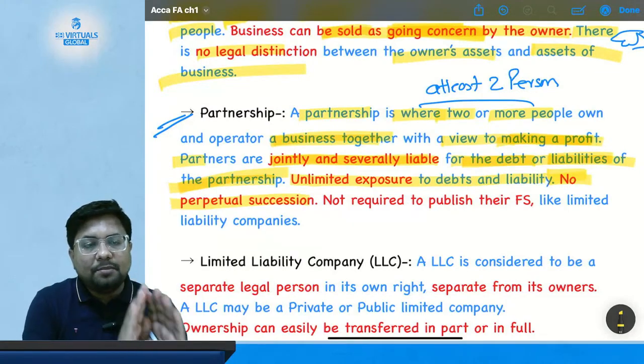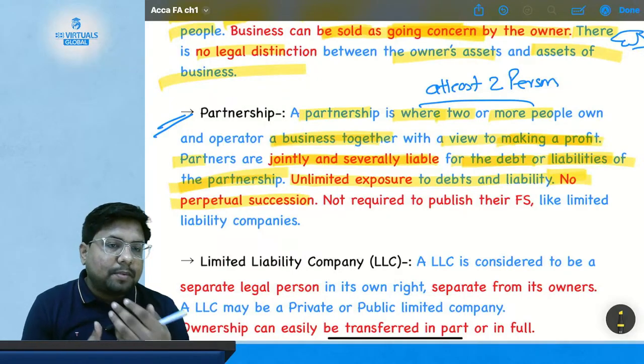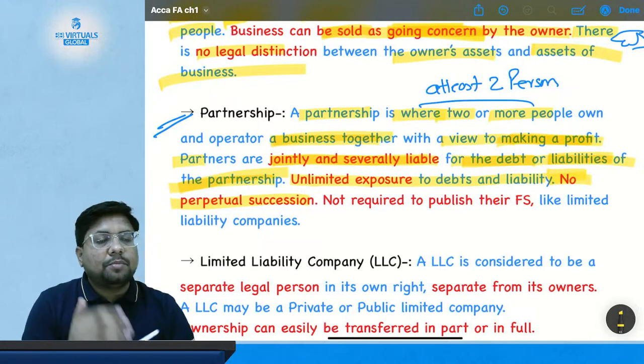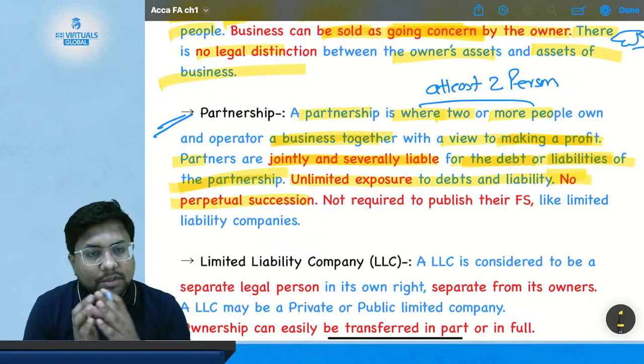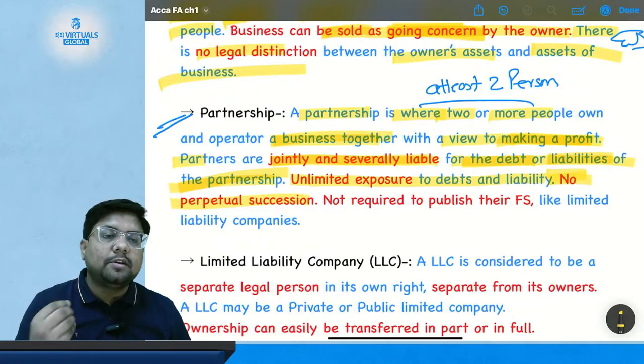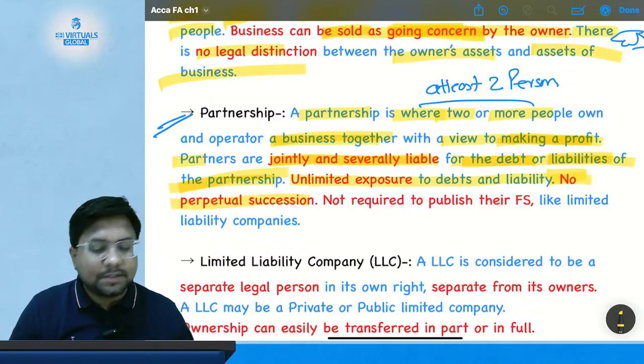A died and only B is left, so it becomes a sole proprietorship. Whenever a partner retires, changes or dies, it hampers the perpetual succession of the firm. So there is no perpetual succession. If both the partners have gone, the firm will get closed. It will not be able to continue.